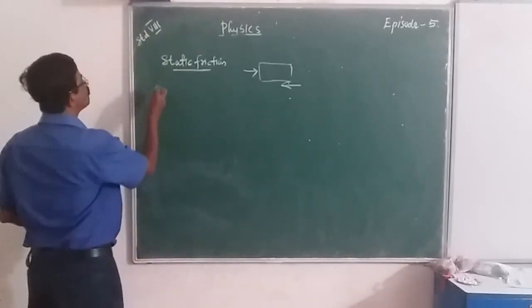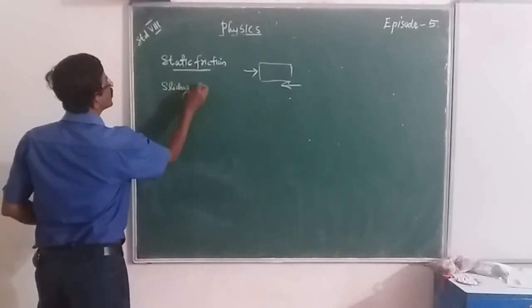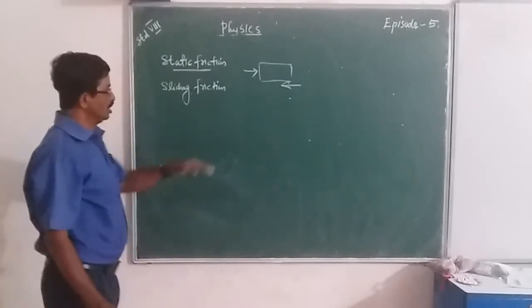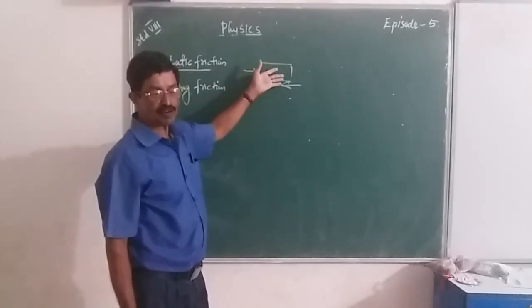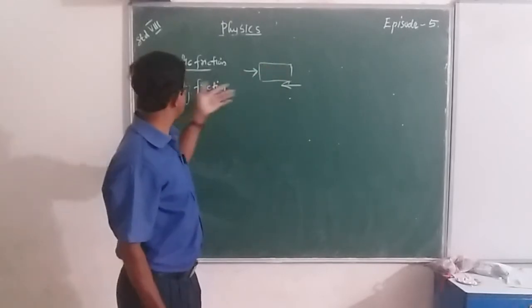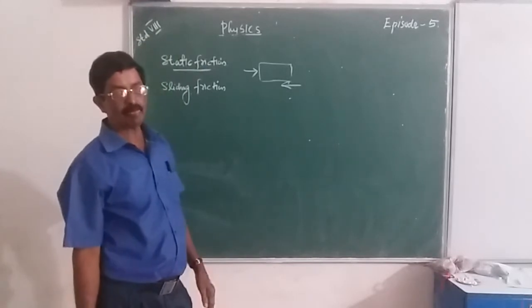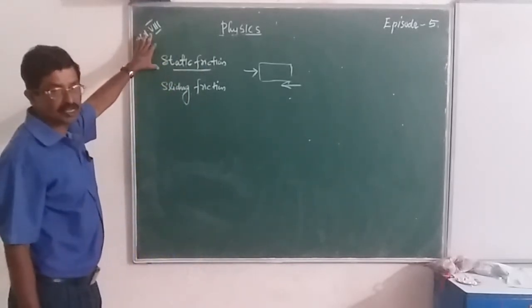Then we discussed sliding friction. That means when the body starts to move, then also there is friction. That friction is sliding friction. This sliding friction is slightly less than static friction.